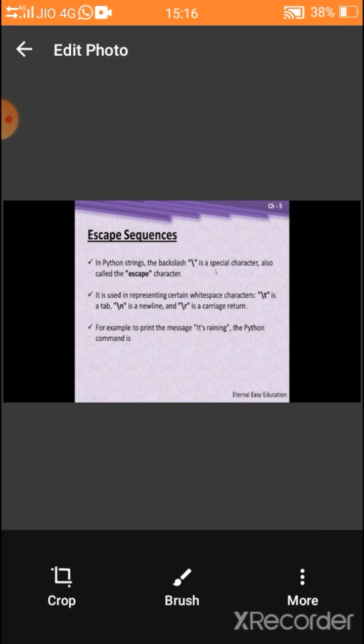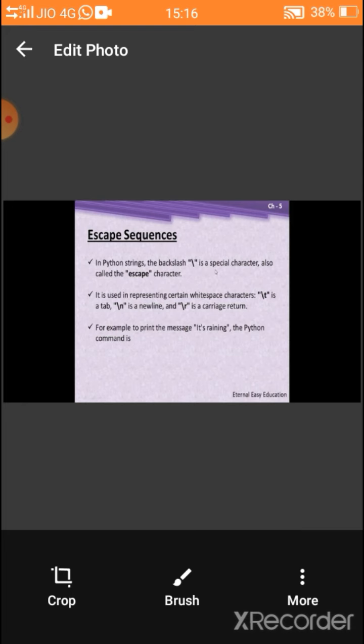It's raining. This is the Python command. The Python string can have double quotes, single quotes and triple quotes. In this example, we use double quotes and then we give an apostrophe. It does not print it.